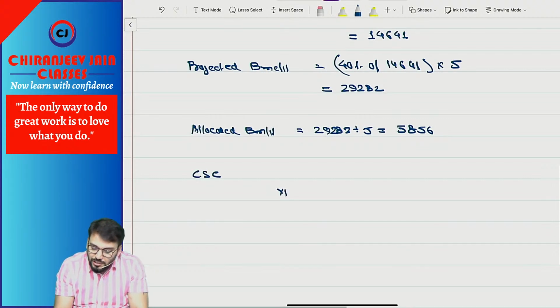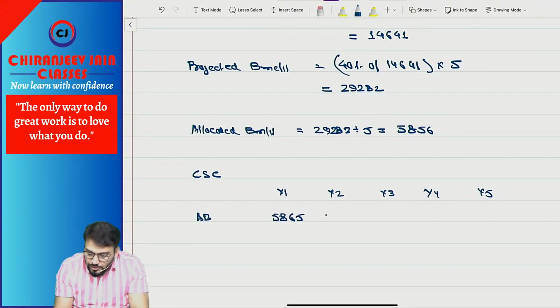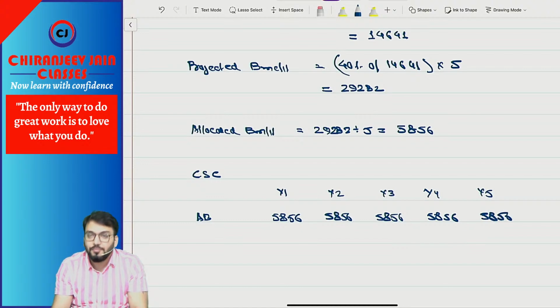So current service cost for year 1, year 2, year 3, year 4, year 5. What is the allocated benefit? That is 5856, 5856, 5856, 5856, 5856.